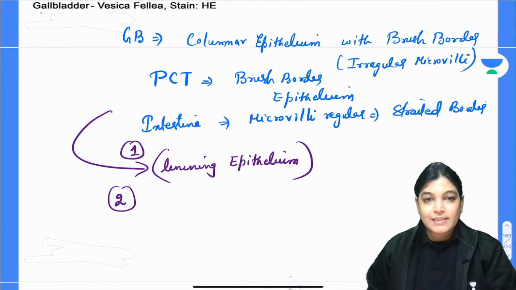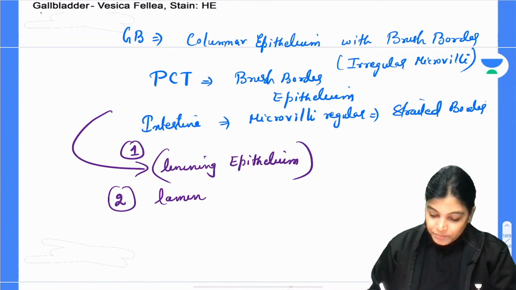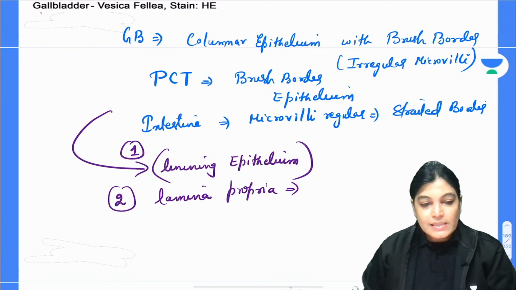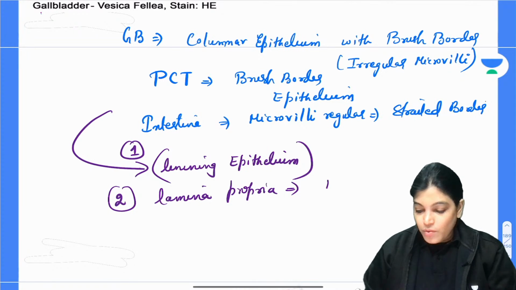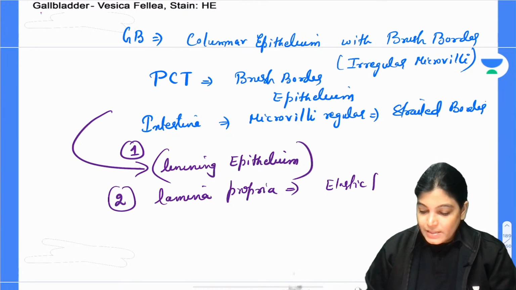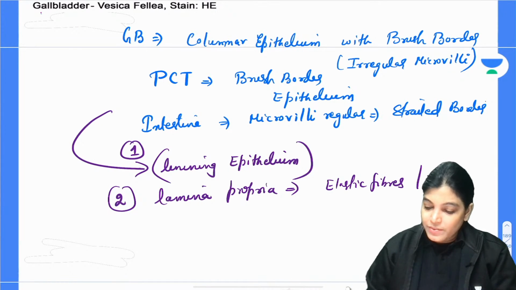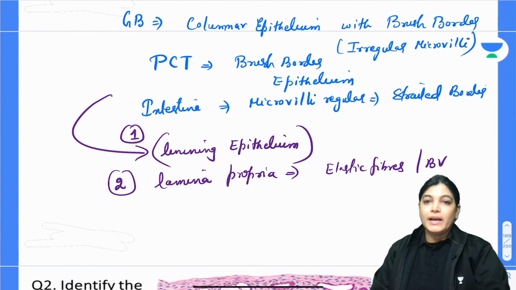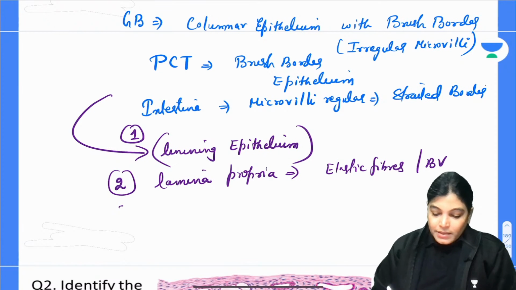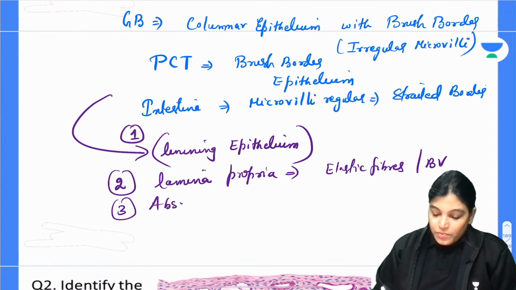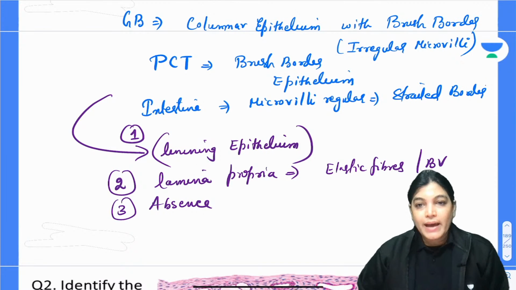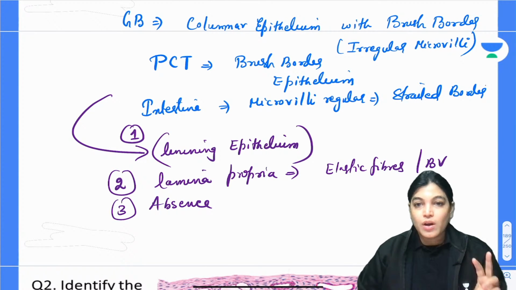Other than that, the next layer will be lamina propria. In this case, the lamina propria has more elastic fibers, and it will have few blood vessels running inside it. We know that lining epithelium, lamina propria and muscularis mucosa are the three layers of mucosa.